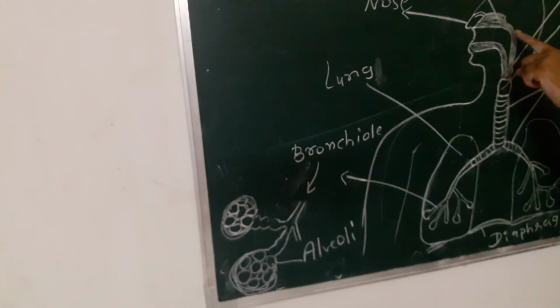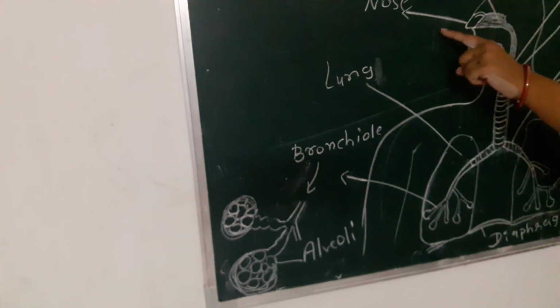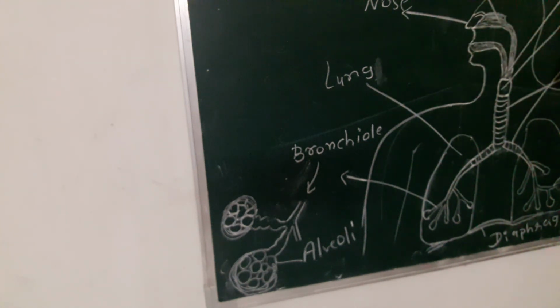That is, the carbon dioxide is released from our body.